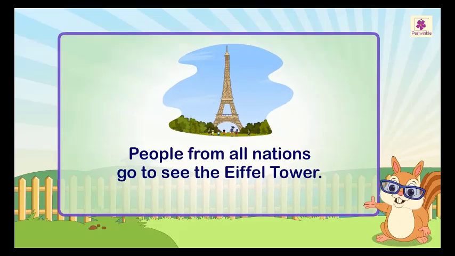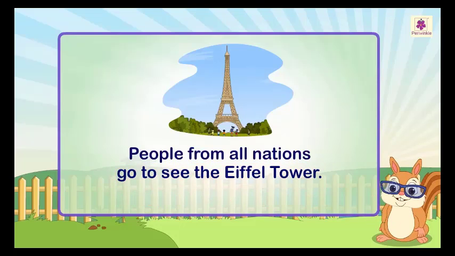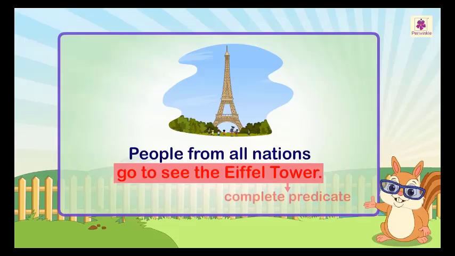The other part of the sentence, that is, "go to see the Eiffel Tower," is the telling part, also called the predicate. The predicate tells something about the subject. It begins with a verb. All the words in the predicate are together called the complete predicate.